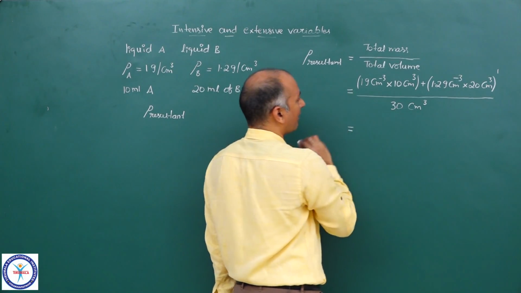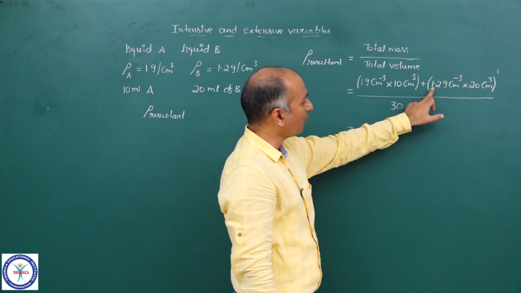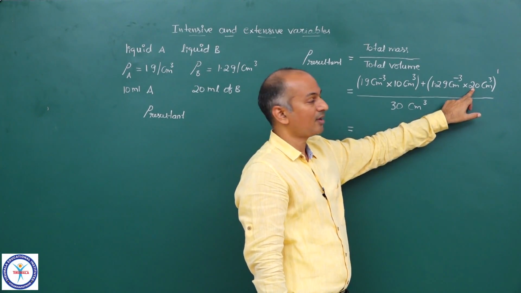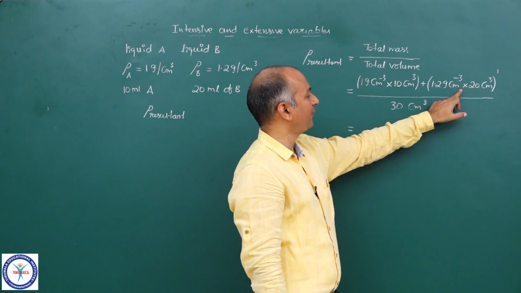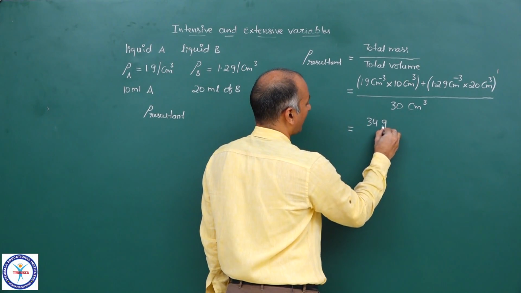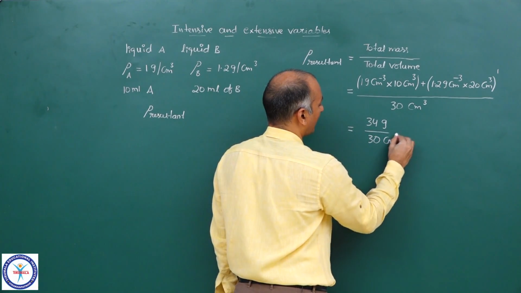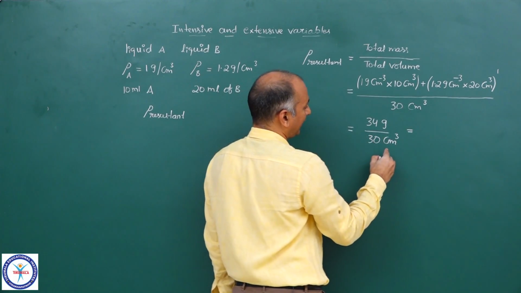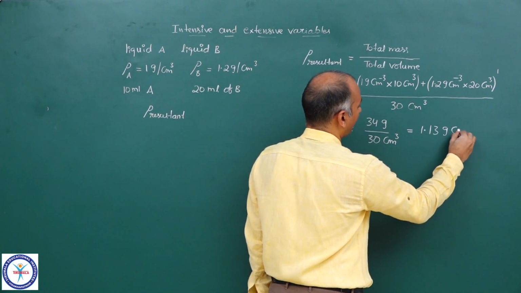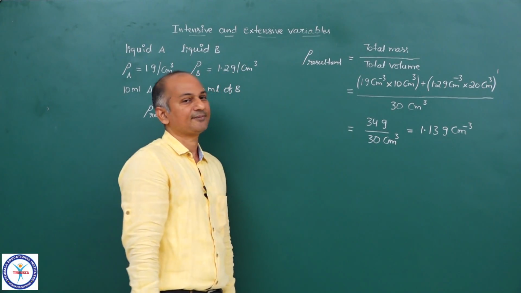Okay. Now if you solve it, 1 into 10 is 10 grams, 1.2 into 20 is 24 grams. So 10 plus 24, 34 upon 30. So 34 grams upon 30 centimeter cube. And it comes out to be roughly 1.13 gram per centimeter cube. Now that is the resultant density.